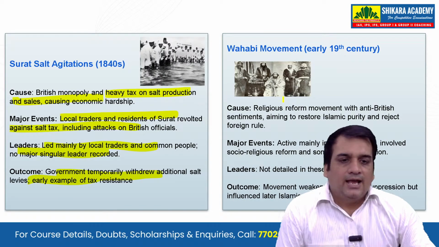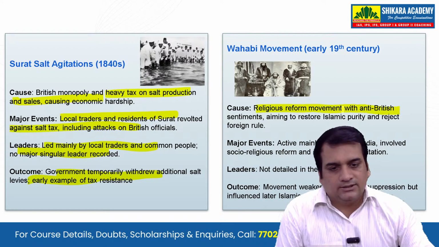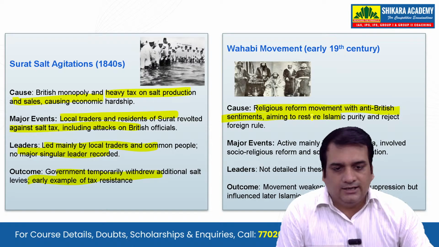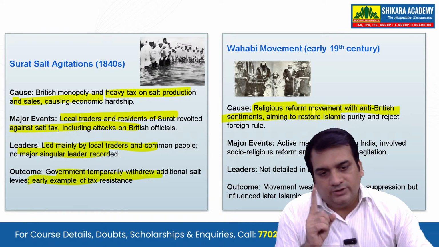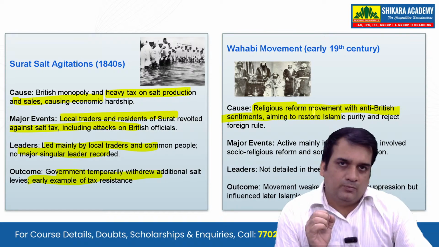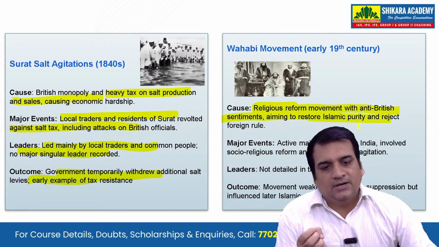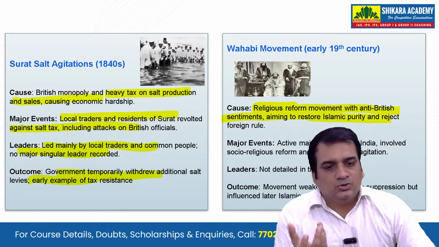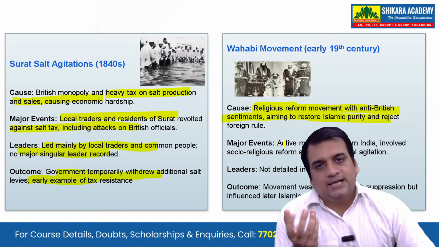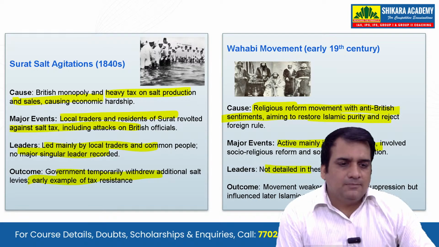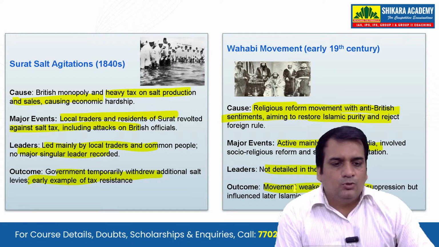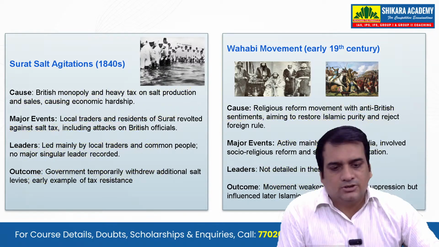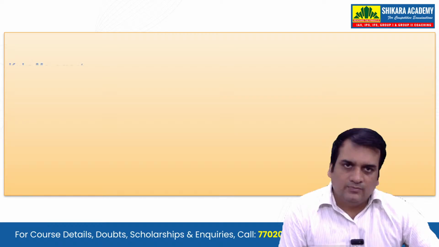And next is the Wahhabi movement, a religious reform movement with anti-British sentiment. So please understand, it was one of the movements which was a religious reform movement. There was anti-British sentiment, but it aimed to restore Islamic purity and reject foreign rule. Active mainly in northern India, the leaders are not detailed in the sources. The movement was weakened by British suppression but influenced later Islamic reform and resistance.